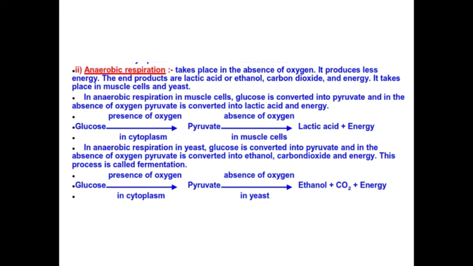As the muscle needs a lot of energy, anaerobic respiration takes place due to the lack of oxygen. So the product will be lactic acid, which will be stored in the muscle, and so the pain is enormous. This process is called anaerobic respiration.